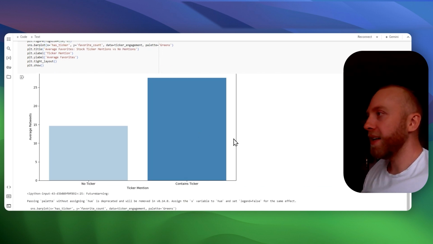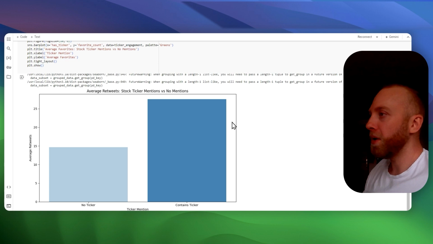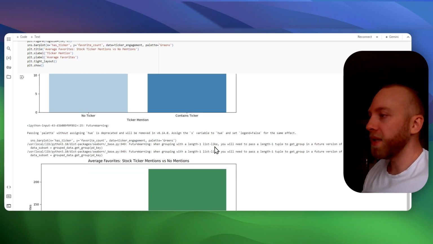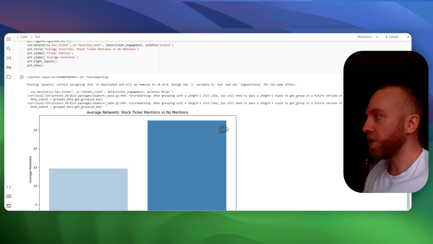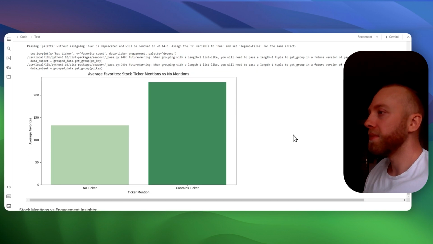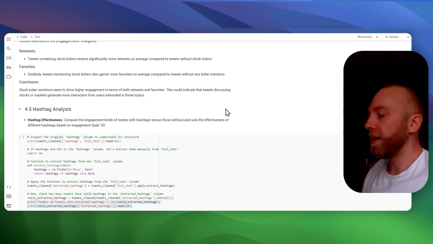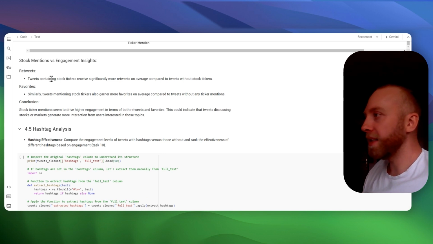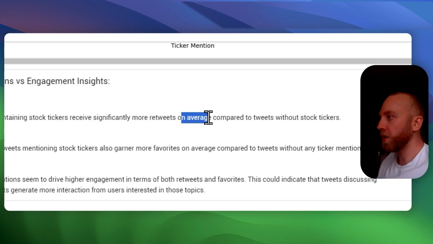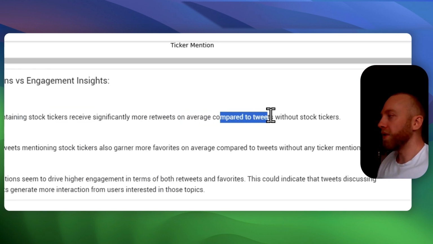These are tweets that contain a ticker versus no ticker. The ones that contain a ticker seem to perform almost twice as good. Again, tweets containing stock tickers receive significantly more retweets on average compared to ones that do not have that.